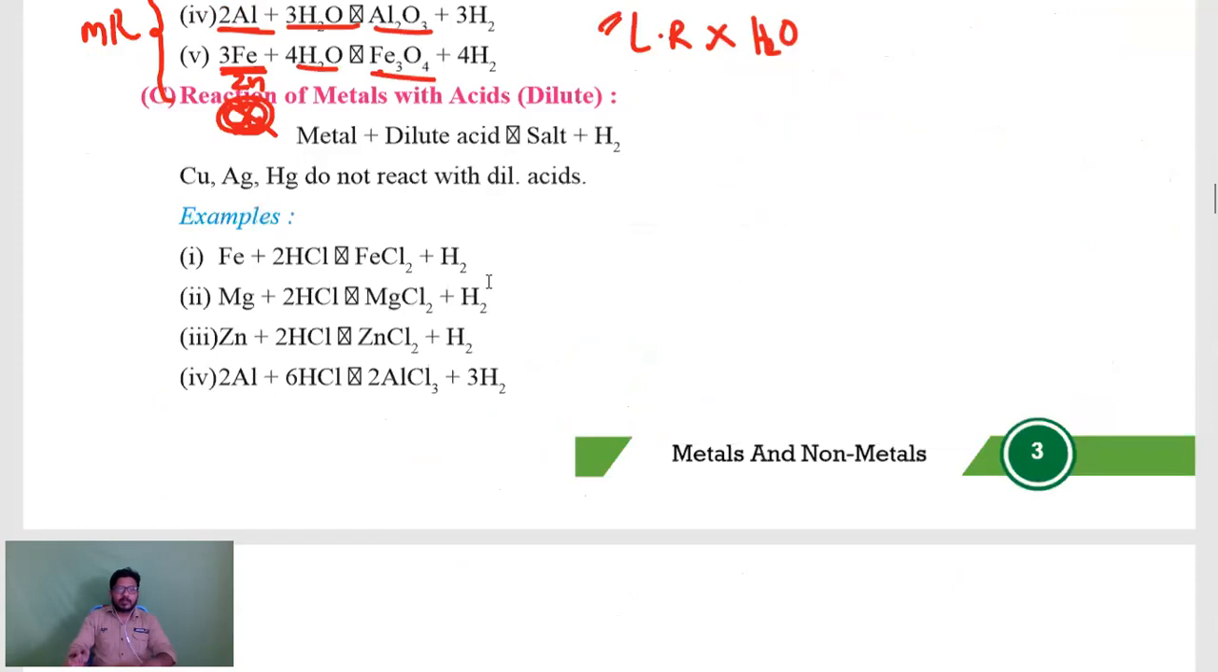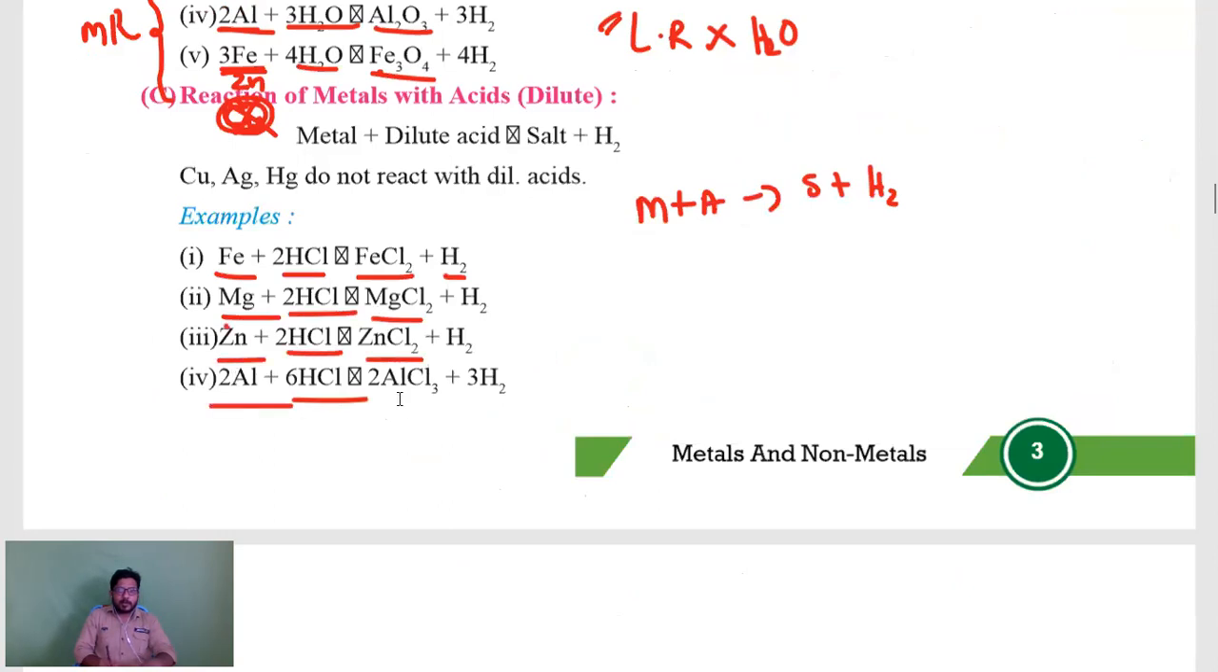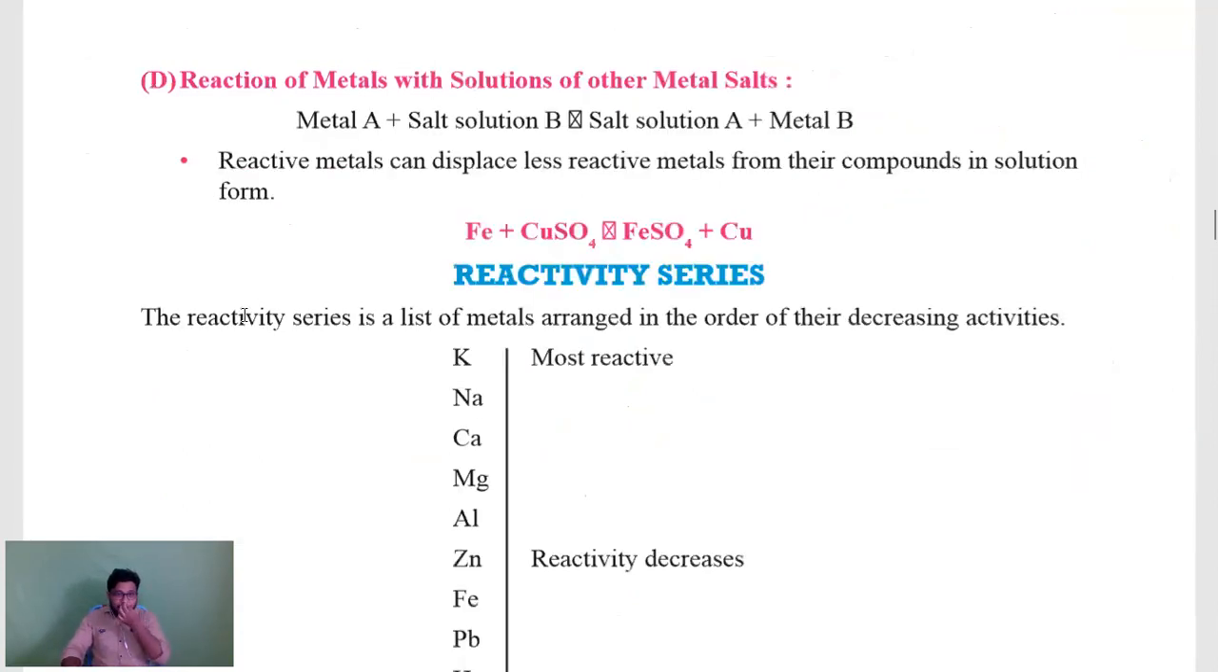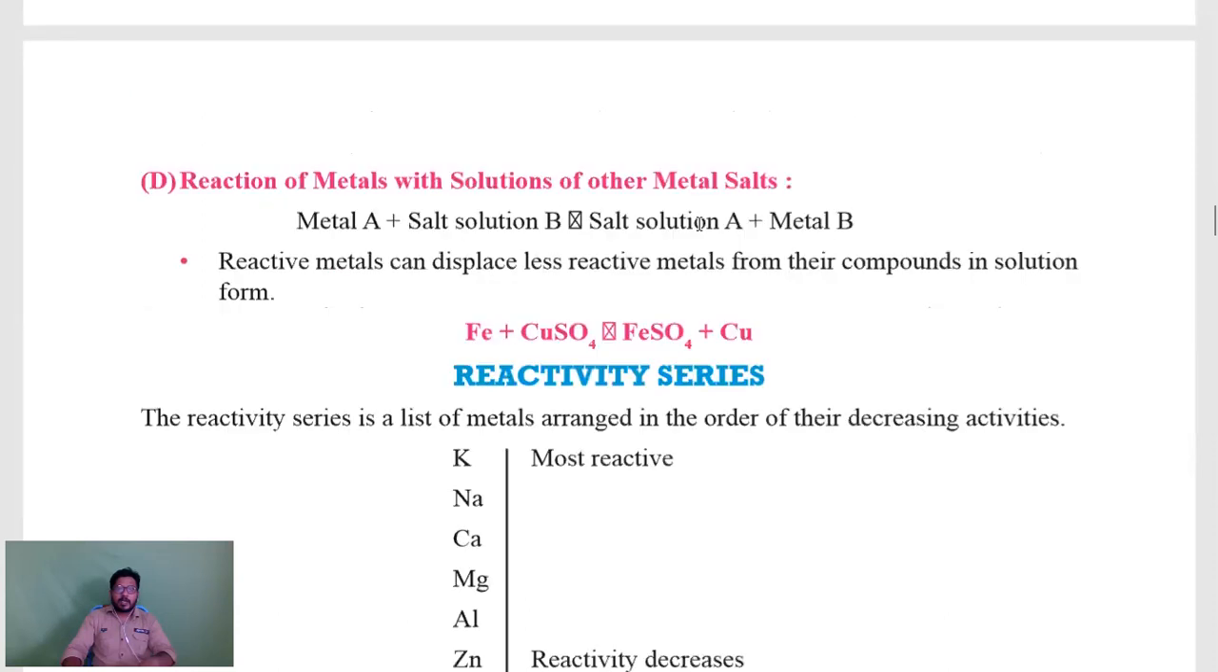The next, reaction of metals with acid, which we already learned in the third chapter, that is metal plus acid gives rise to salt plus hydrogen gas, whatever the acid may be. So you see iron plus hydrochloric acid gives iron chloride, or ferric chloride, and hydrogen gas. Magnesium plus hydrochloric acid, magnesium chloride. Zinc plus hydrochloric acid, zinc chloride. Aluminum plus hydrochloric acid, aluminum chloride. If it is sulfuric acid, iron plus sulfuric acid, iron sulfate. Magnesium plus sulfuric acid, magnesium sulfate, like that.